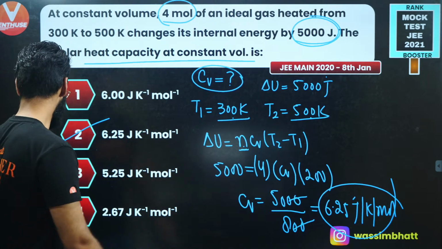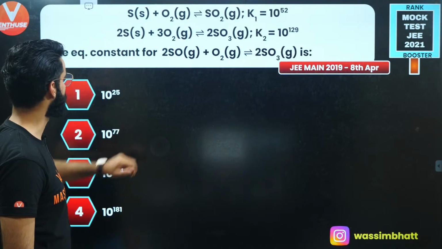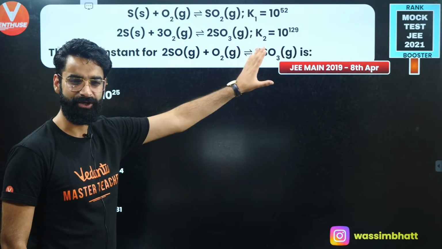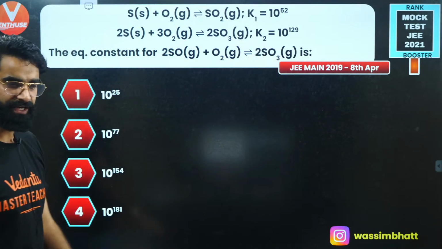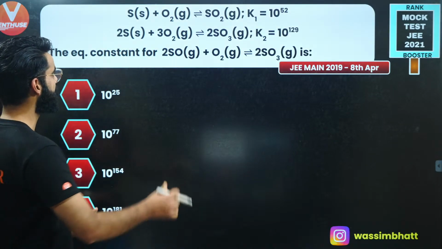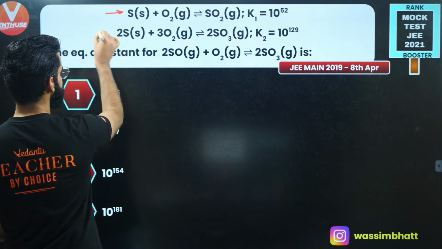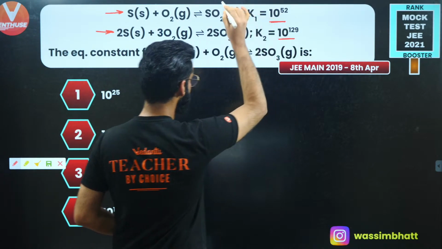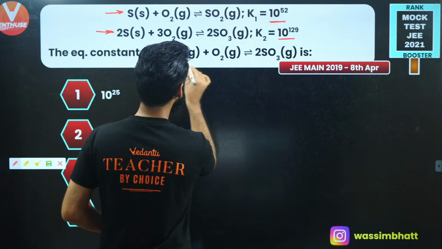Perfect, let's move on to one more question. See guys, what kind of simple question was asked in your Mains 2019 from the chapter equilibrium, right? A very simple and basic question. I was given two reactions. This was reaction number 1, this was reaction number 2. We were given the equilibrium constants of the two reactions and we were supposed to calculate the equilibrium constant of